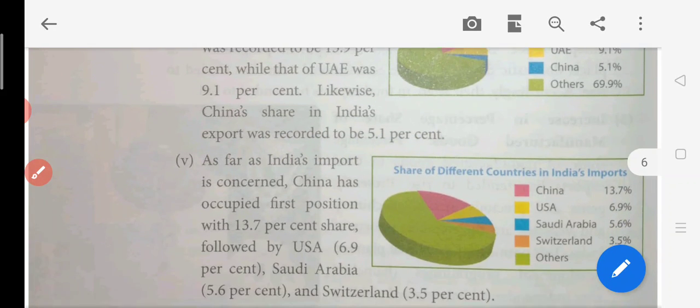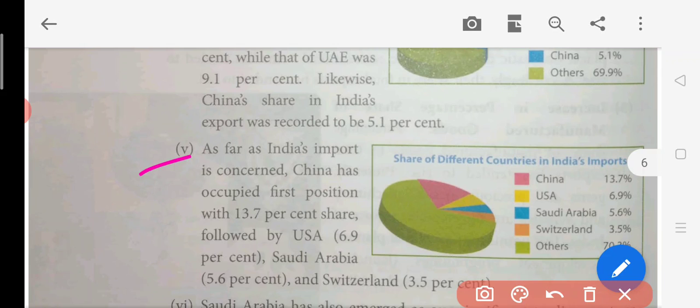Now the fifth point. As far as Indian imports are concerned, China has occupied the first position. What kind of articles are you importing from China? There are a lot of things like toys, computer articles and mobile parts. We are importing such goods from China because we cannot make them in India; if you make them in India, it will be at a very high cost.